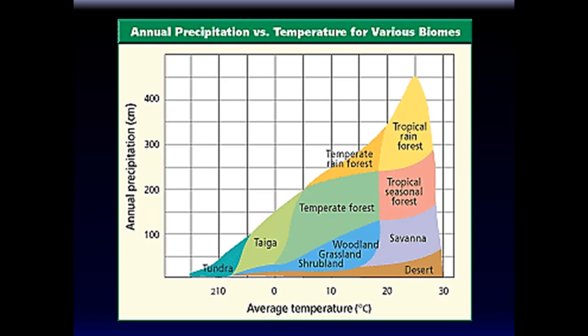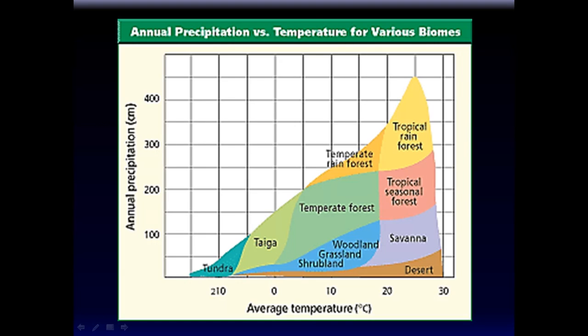But more precisely, there are two things that determine what kind of biome is going to exist in a certain area. If you wanted to guess, it would be the average temperature of that area and the annual precipitation. In other words, how much rain it gets. Precipitation, of course, is a general term that includes rain, snow, sleet, hail, etc. So the amount of water it gets from the sky in different forms, and the average temperature in that area, determines what kind of biome is going to exist.